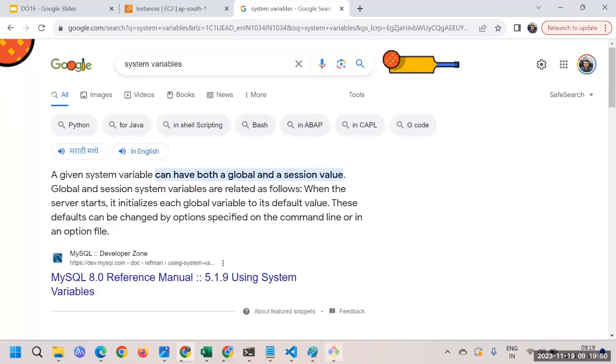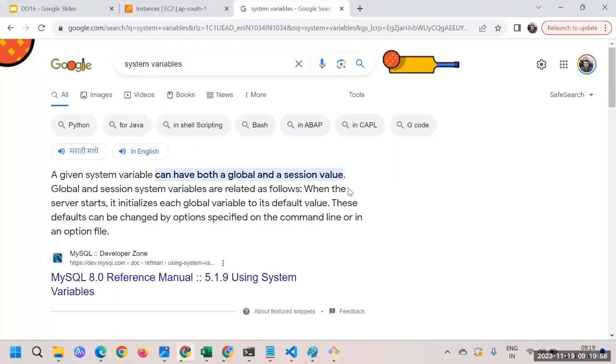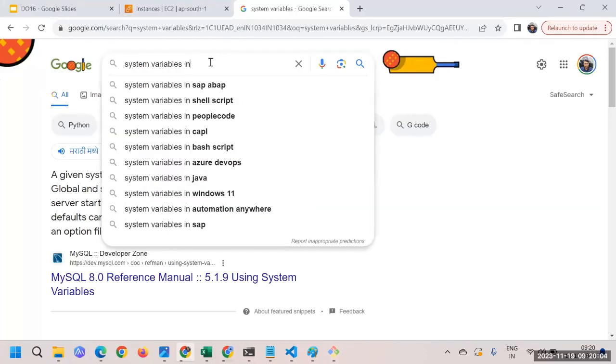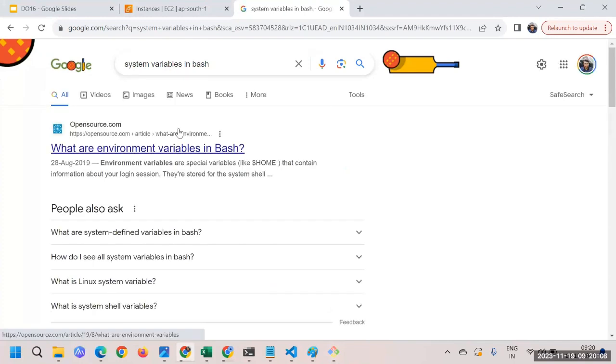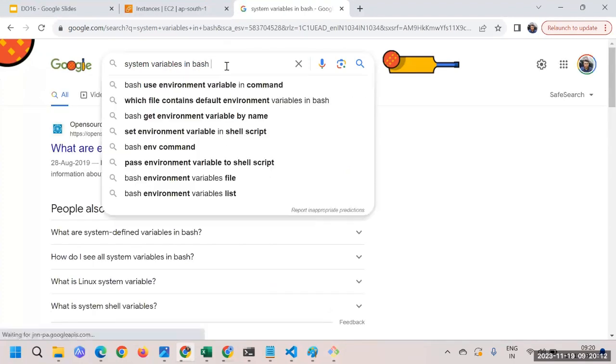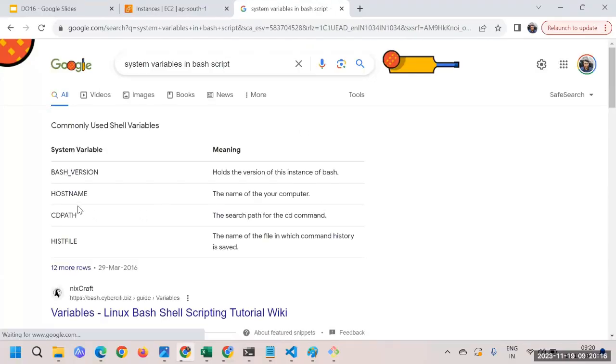What we're going to do is, all the scripts that we are writing, I'm going to put them on GitHub, right? Along with that, I'll put out that system variable list also. I'll just search for it, so it's going to be the same thing. So bash scripting, maybe I'll say. Yes, these are the variables we have.